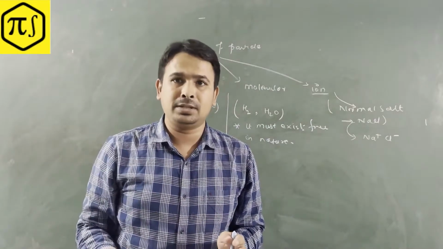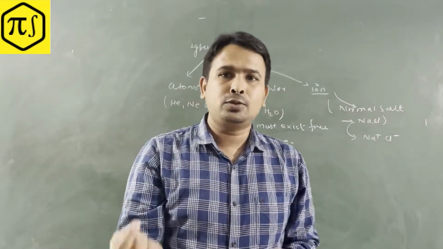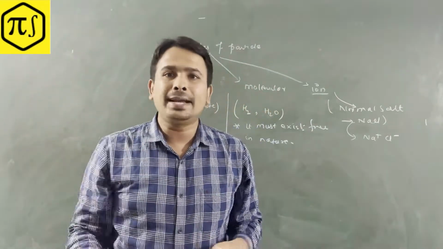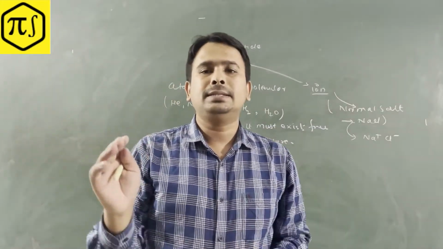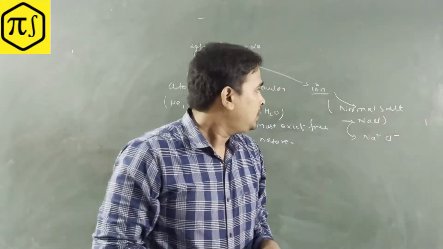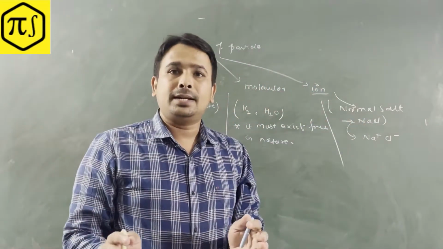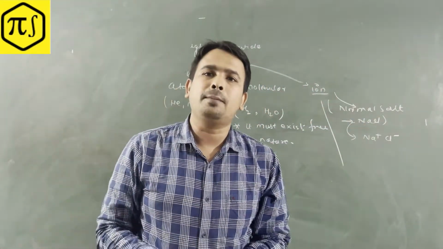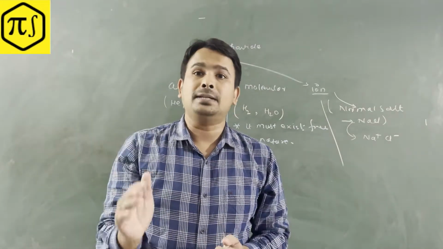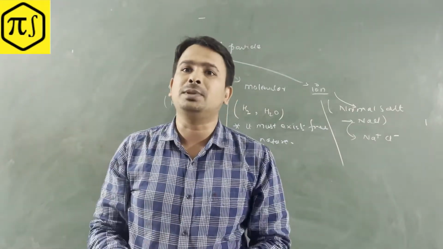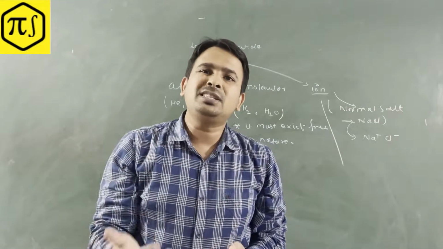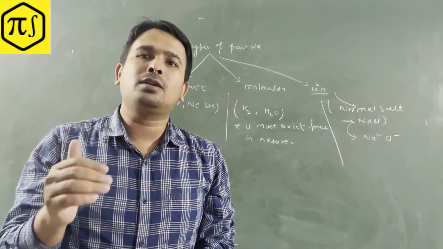So these particles, where do they exist? Ions are particles which have a charge, whether negative or positive, it doesn't matter, but they should have a charge. This type of particle generally exists in ionic compounds, which we're going to learn about further in general chemistry, in organic chemistry, or maybe in this course you will be learning about it.